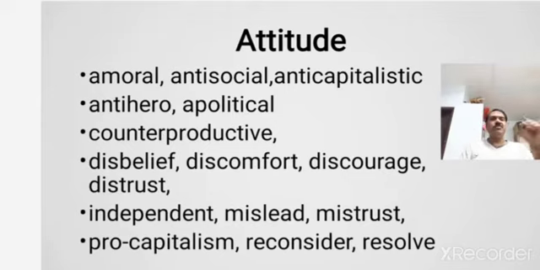So dependent, in the next line you will see dependent, independent, lead, mislead, trust, mistrust. In all these words you will find mis, M-I-S. These prefixes are added to the existing words. And in the next line you will see capitalism, pro-capitalism, anti-capitalism. We have already come across anti-capitalism, and now you can see how pro, P-R-O, is added. Pro means in favor of. Pro is in favor of capitalism. Anti is opposite to capitalism.